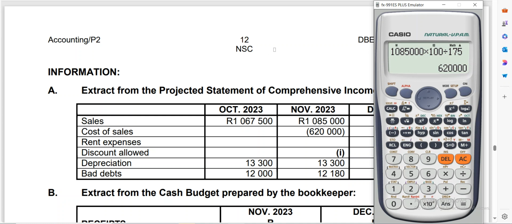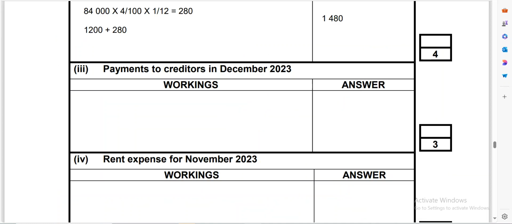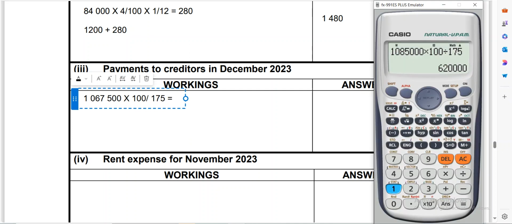So 1,067,500 will become handy for us. 1,067,500 multiplied by 100 divided by 175 will give us that cost of sales. Okay, so let's see, 1,067,500 multiplied by 100 divided by 175.